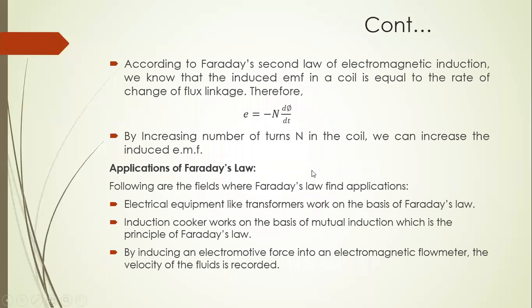According to Faraday's law of electromagnetic induction, the induced EMF in a coil is equal to the rate of change of flux, d phi by dt, with a negative sign, because the induced EMF opposes the magnetic flux change that produces it. By increasing the number of turns in the coil, we can increase the induced EMF or current.